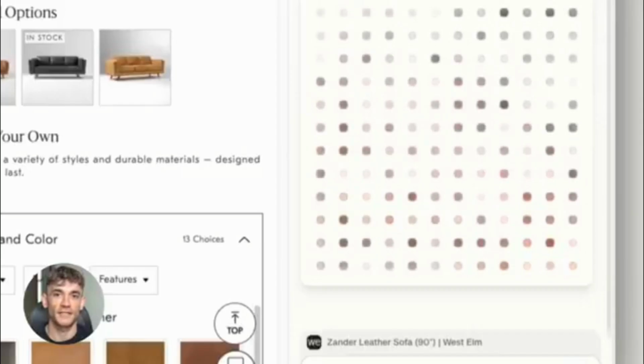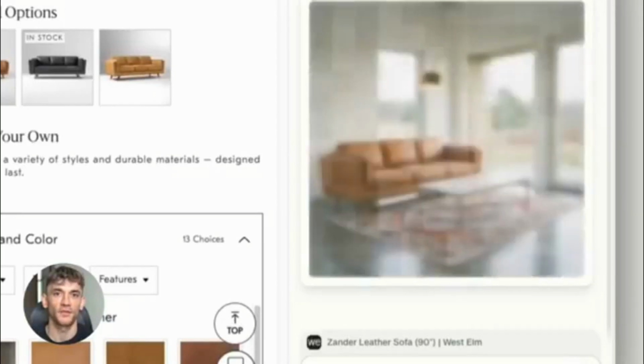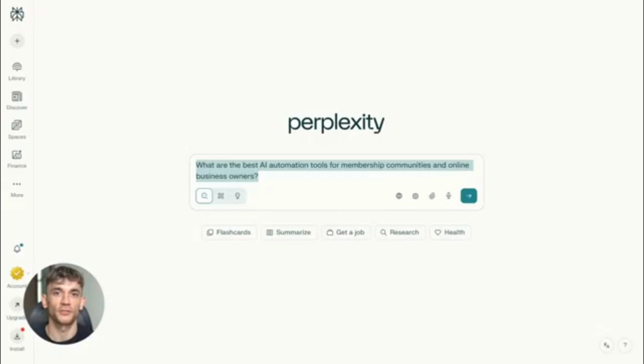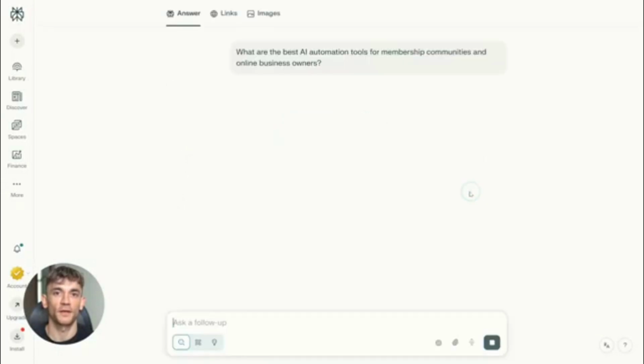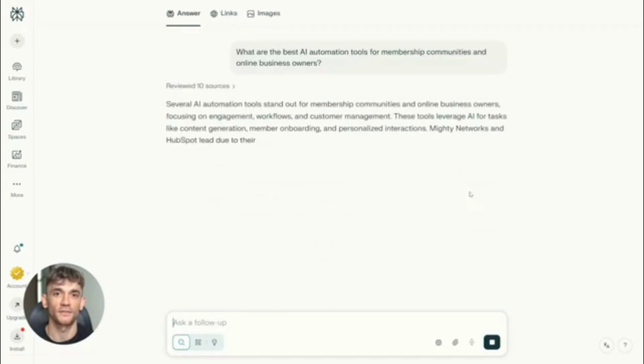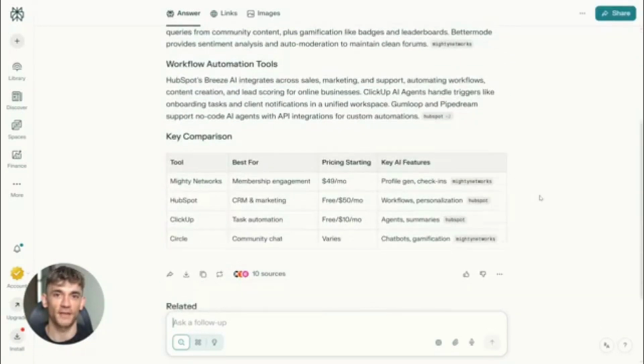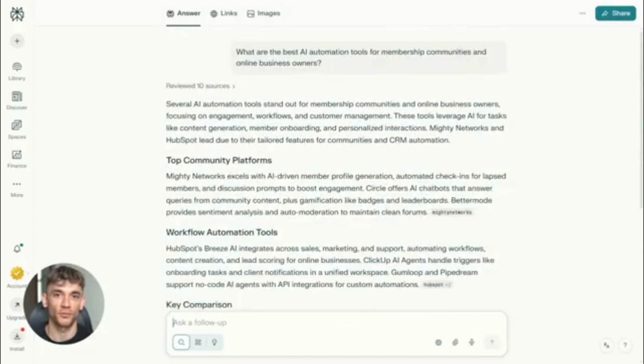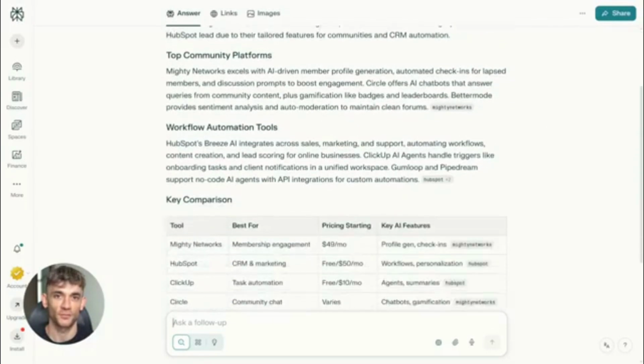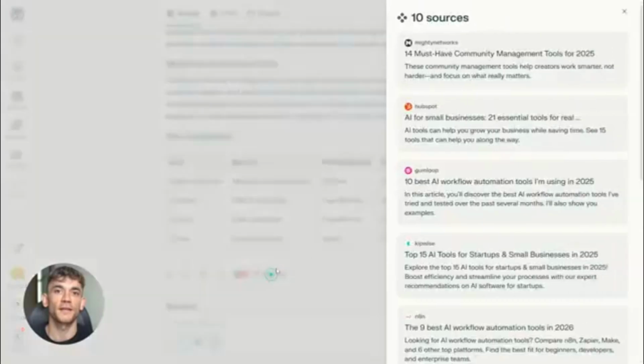pages. Go to Perplexity, type in a question like a real person would ask, not keywords, full questions. Here's the exact prompt. What are the best AI automation tools for membership communities and online business owners? Watch what happens. Perplexity searches the web in real time, pulls from multiple sources, gives you a complete answer with citations. Now here's the secret.